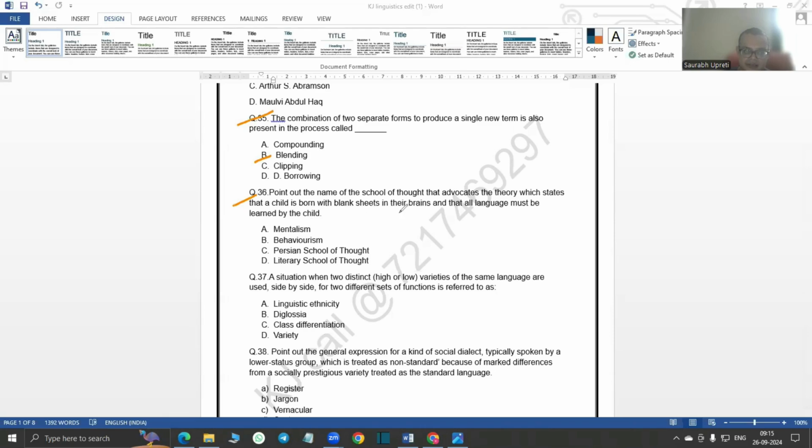Then question 36, school of thought that advocates the theory which states that a child is born with blank sheets in their brains and all language must be learned by the child. So this is behaviorism. Question 37, a situation when two distinct varieties of same language are used side by side for two different sets of function. It is referred as diglossia.